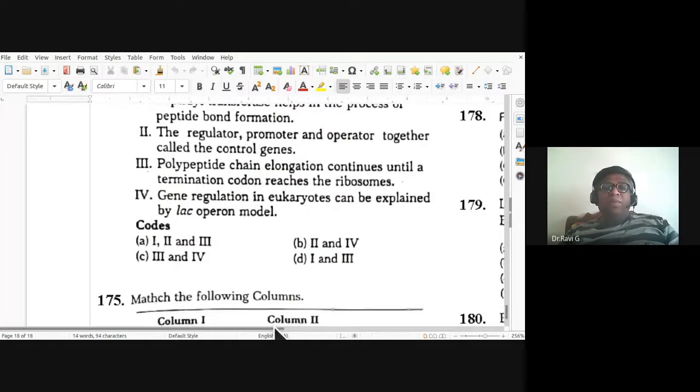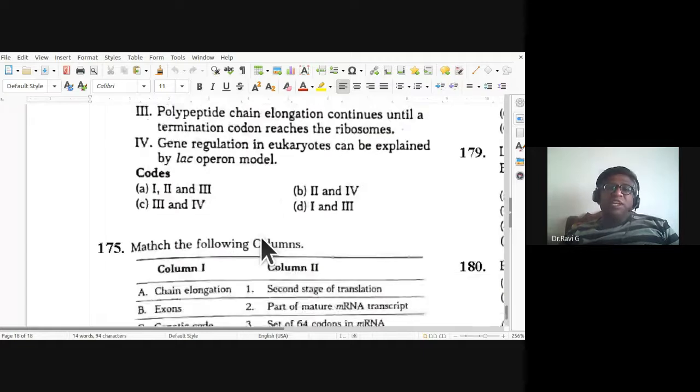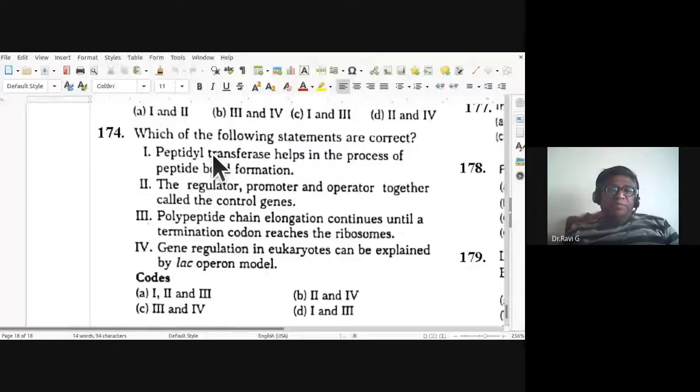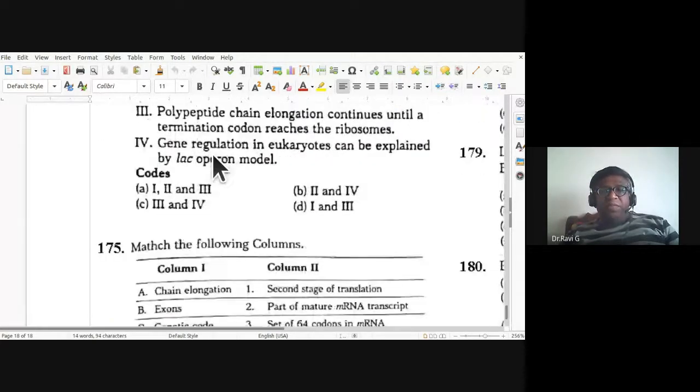Third one, polypeptide chain elongation continues until a termination codon reaches the ribosomes. Fourth one, gene regulation in eukaryotes can be explained by lac model. So 1, 2, and 3 are correct statements. So A is the right answer. 174, A is the right answer.